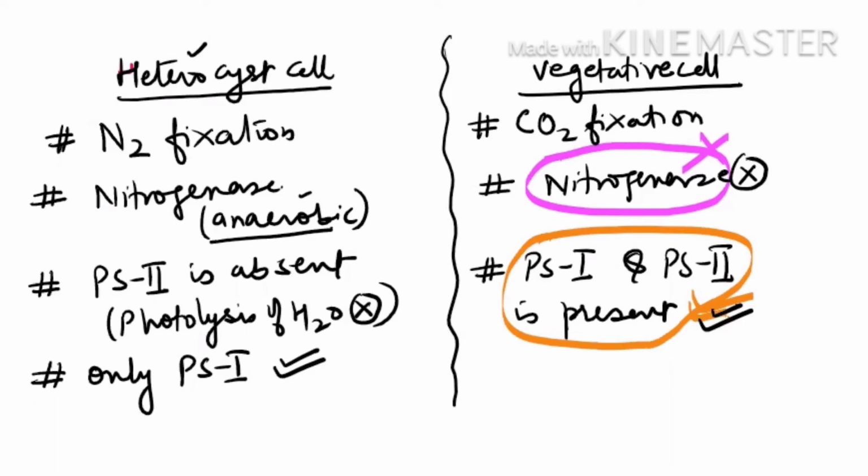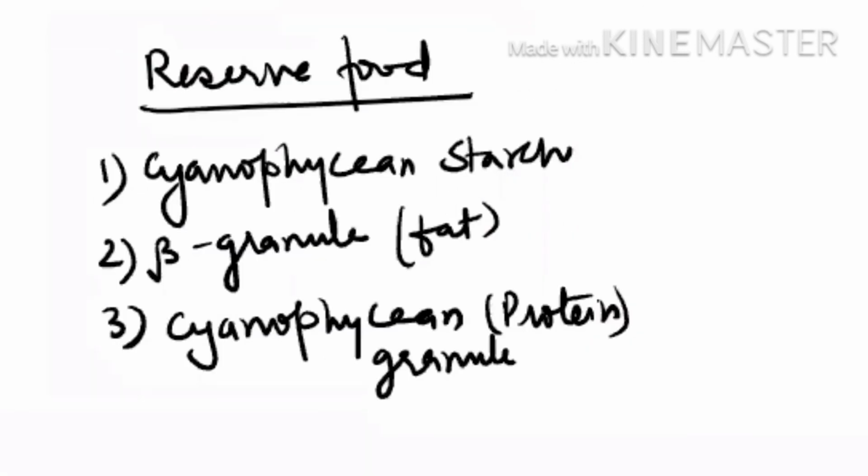But up till here I hope this topic is clear. It means from here it is clear that the vegetative cell can do only carbon fixation and the heterocyst cell can do only nitrogen fixation. It means cyanobacteria can convert carbon dioxide and prepare glucose, and they can also reduce nitrogen to form ammonia.